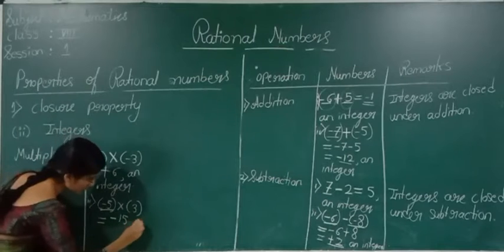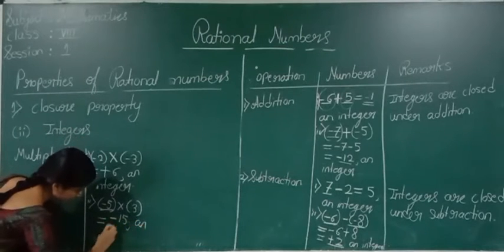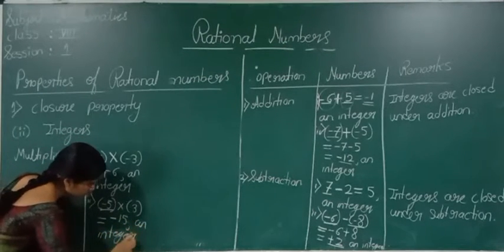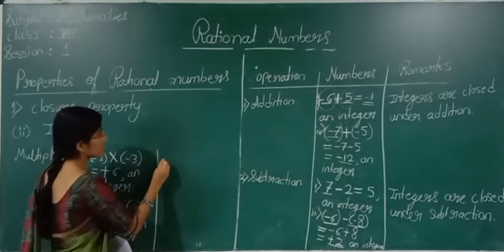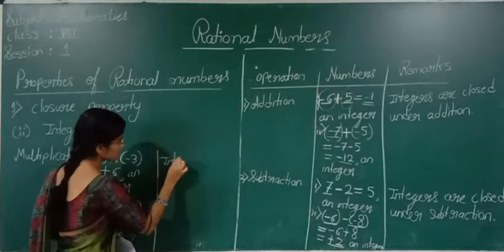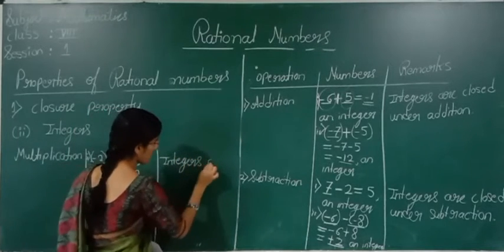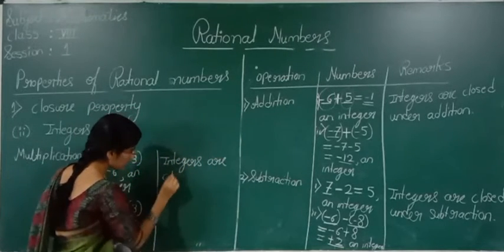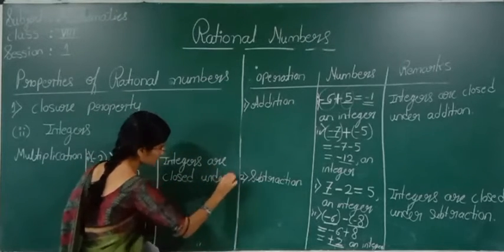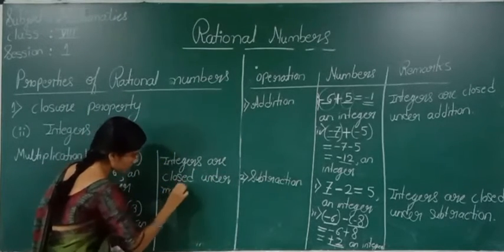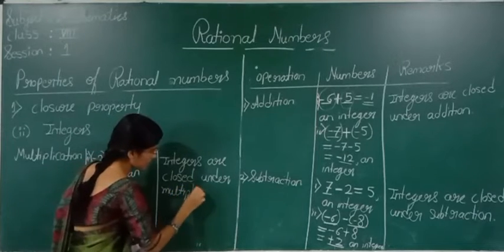Minus 15 is an integer. So what can we tell? We can tell that integers are closed under multiplication.